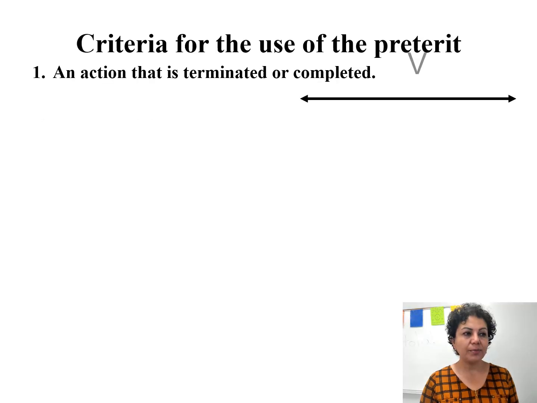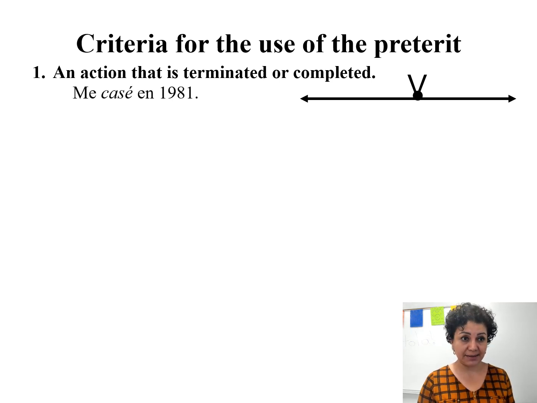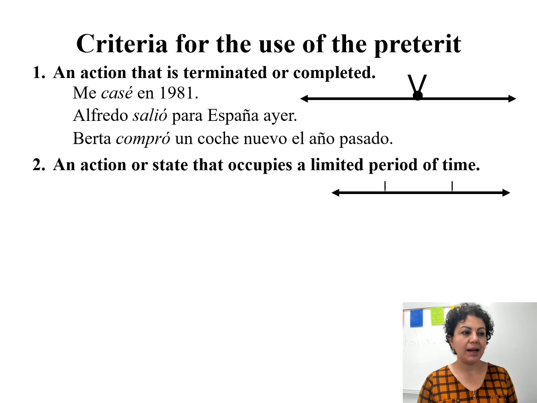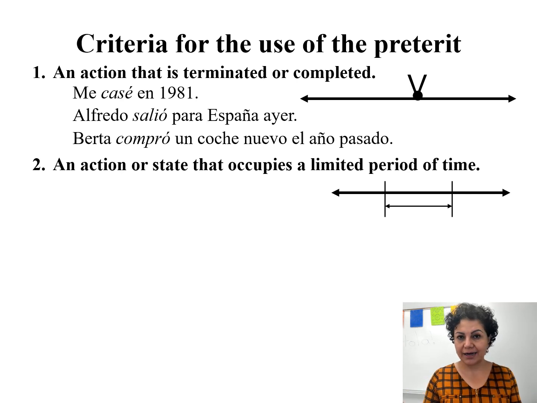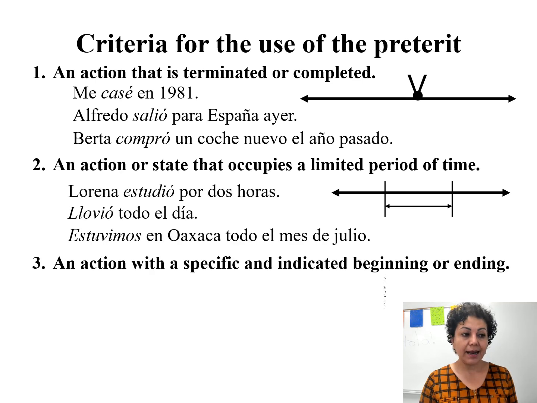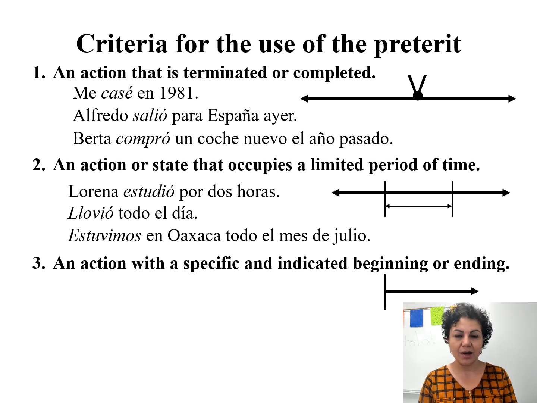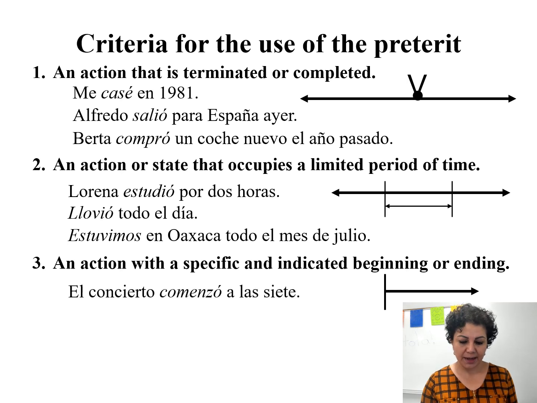If you just want to review the preterite, remember, a preterite action is terminated or completed in the past. Also, it's an action that occupies a limited period of time. I went to the gym from 9 to 10 a.m. in the past. And also we have an action with a specific and indicated beginning or ending, which is pretty much the same example that I gave you before as well.